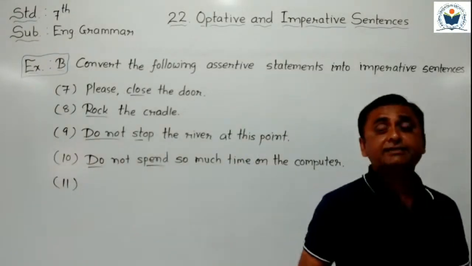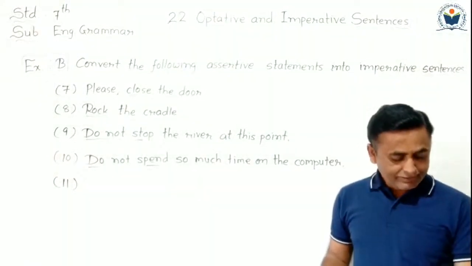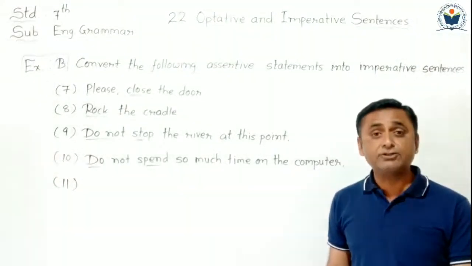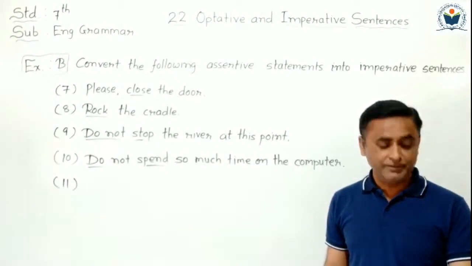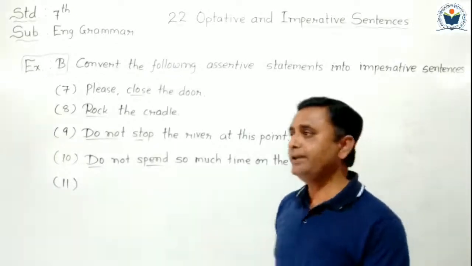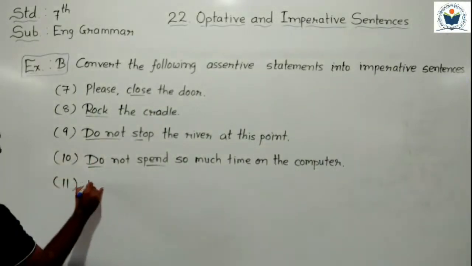Now sentence number 11 we have to understand. Public property should not be damaged. So now we have to convert it into imperative. So it should become do not damage.